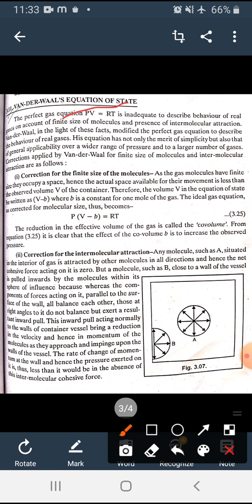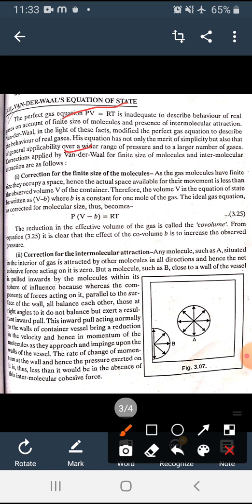The perfect gas equation, that is PV equals RT, is inaccurate to describe the behavior of real gases on account of the finite size of the molecules and the presence of intermolecular attraction. Van der Waals, in the light of these facts, modified the perfect gas equation to describe the behavior of real gases. His equation has not only the merit of simplicity but also general applicability over a wider range of pressure and to a larger number of gases.